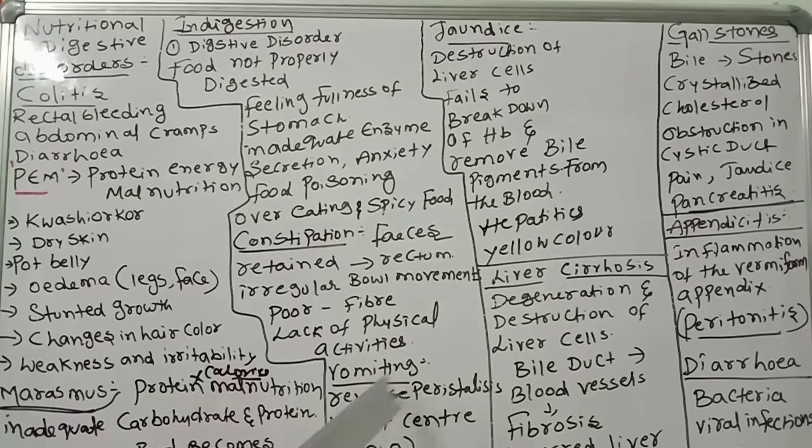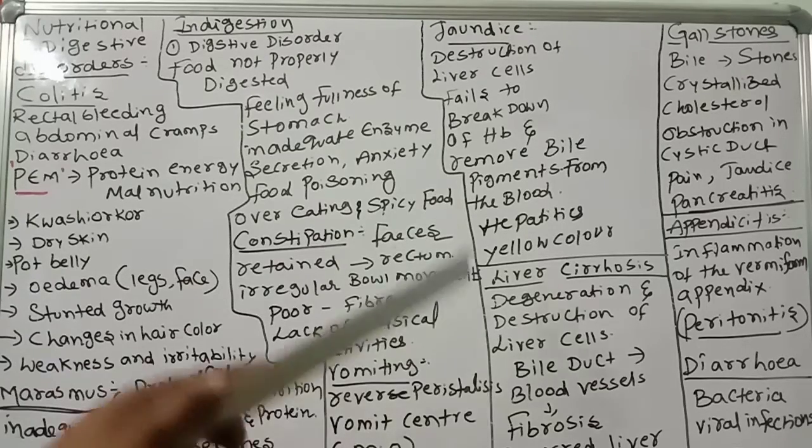Then vomiting, reverse peristalsis. Suppose you eat poisoned food, reverse peristalsis will take place in the stomach and gut region, so that whatever food you ate will be expelled out through the mouth. This vomiting control center is in the medulla oblongata, which regulates the vomiting process. A feeling of nausea leads to vomiting.